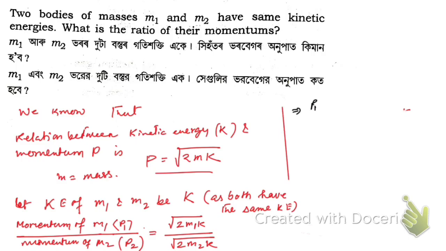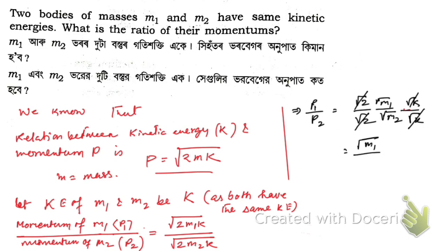Therefore p1 by p2, here root 2 by root 2, root m1 by root m2, root over k by root over k, these are cancelled, only we have root over m1 by root over m2. So p1 is to p2 will be equal to root m1 is to root m2. So this is the required ratio.